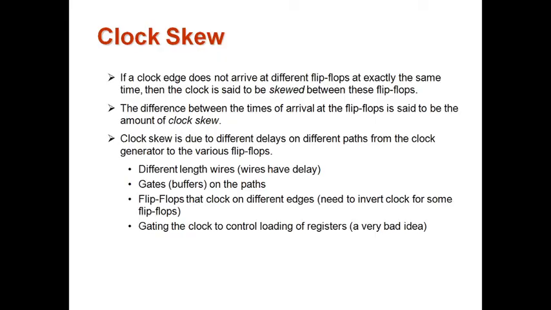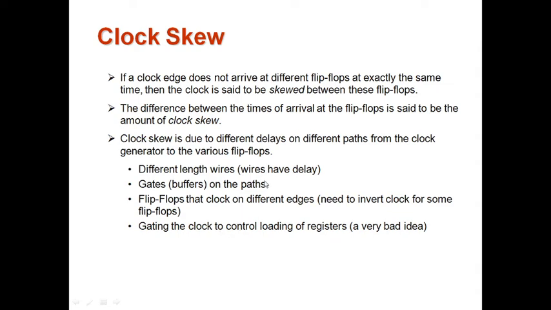So the difference between the time of arrival of the clock at the flip-flops is nothing but the amount of clock skew. I have already said it may happen due to different delays in different parts, from the main clock generator signal to different flip-flops. It may occur due to buffer delays or inverter delays or wire delays or any combinational circuit delays also.